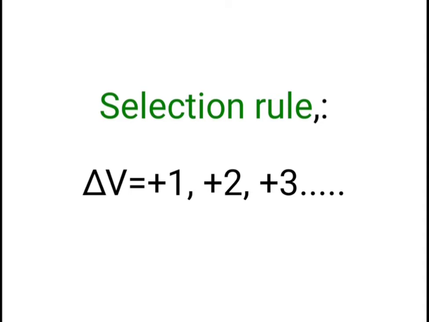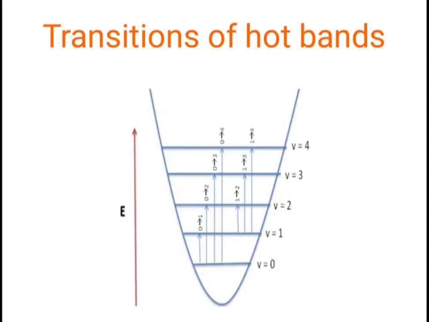But for the hot bands, not all the transitions occur from the ground state. Here the first transition is from 0 to 1. Then the second transition is not from 0. For the hot band, the excited state 1 acts as the ground state for the further transition, like the simple harmonic oscillator.